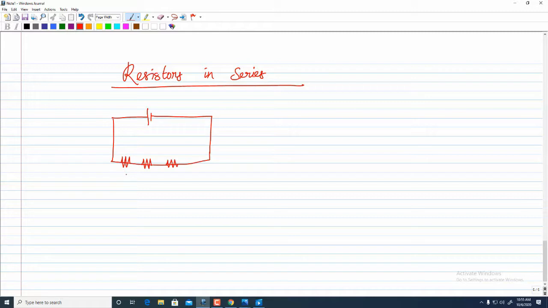In this given circuit, I have resistors connected in series.